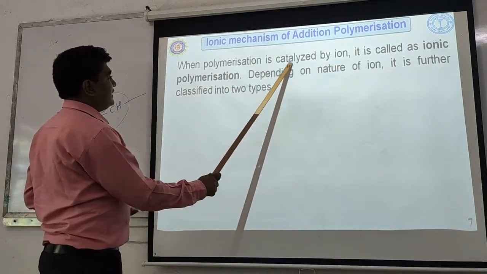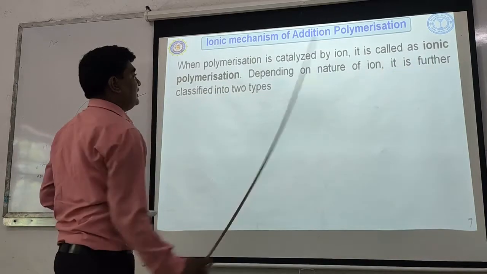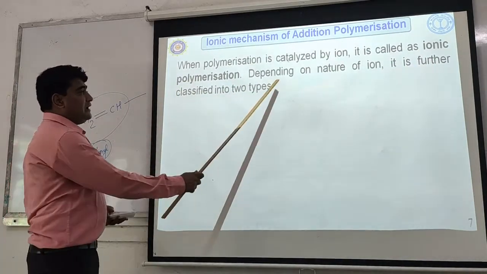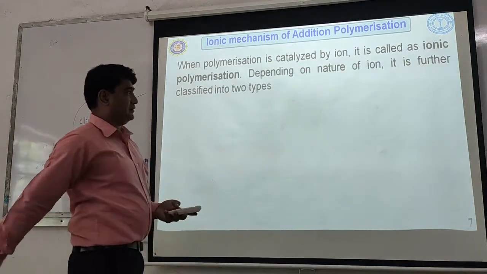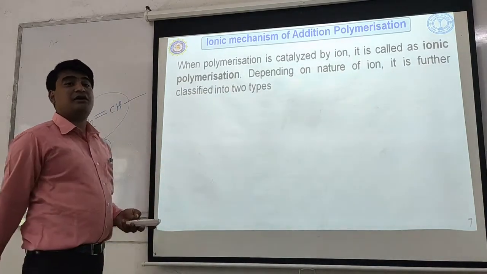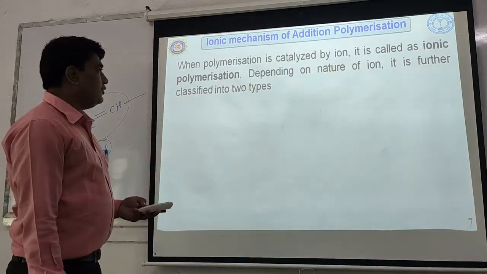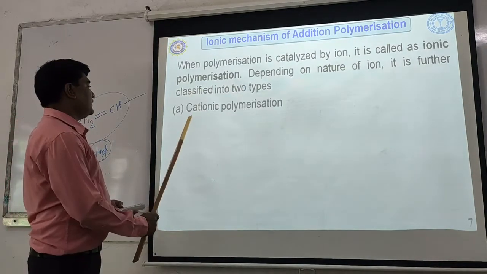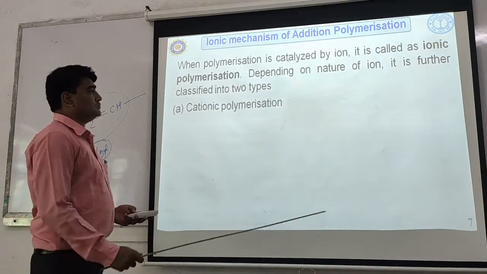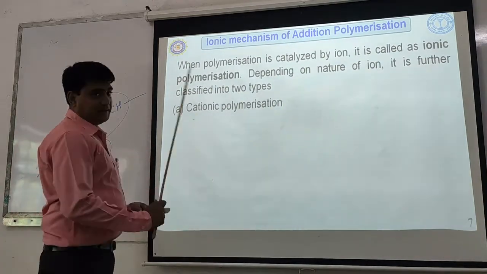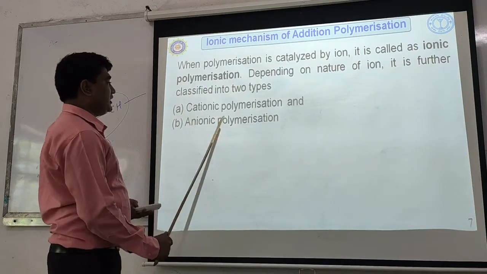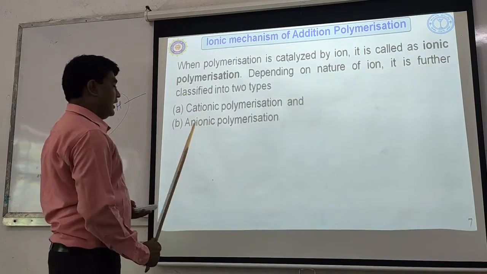When polymerization is catalyzed by an ion, it is called ionic polymerization. Depending on the nature of the ion, it is further classified into two types. So what are those two types? Number one, cationic polymerization, where of course the nature of the ion will be the cation. And number two, anionic polymerization, where the nature of the ion will be an anion.